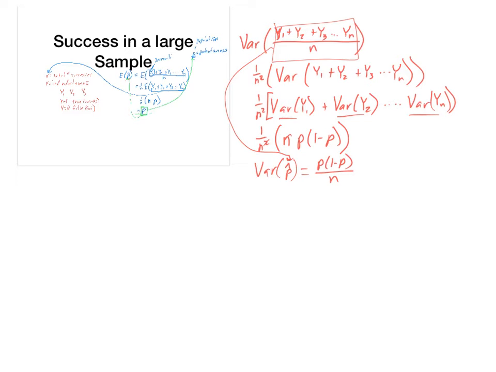Basically, what it means is that for a sample population, it has a distribution, right? It has an expected value, it has a variance, and because we're taking a large sample, it means that it must have some type of normal distribution. And so the normal distribution of the sample population depends on its expected value, which was p, and its variance, which was p times 1 minus p over n. And that's the distribution that we're going to be working with.